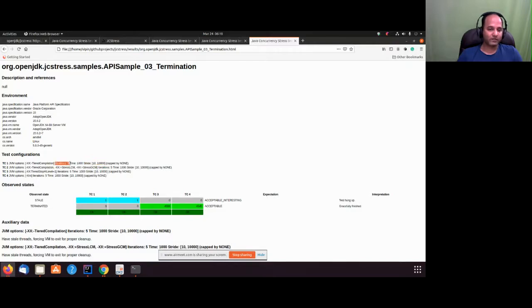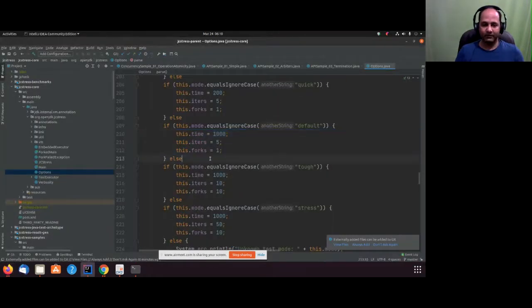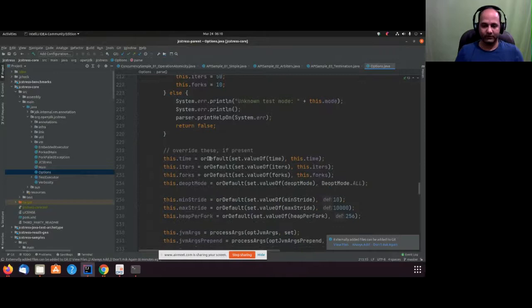These two parts, at least the time and iterations, are clear. But first I would like to explain what the stride is and why we have 10 and 10,000, the minimum and maximum, two values. You can look here as well. We have two types of strides, min and max. On the basis of it, it decides the stride.